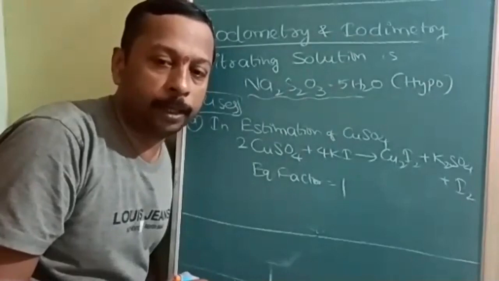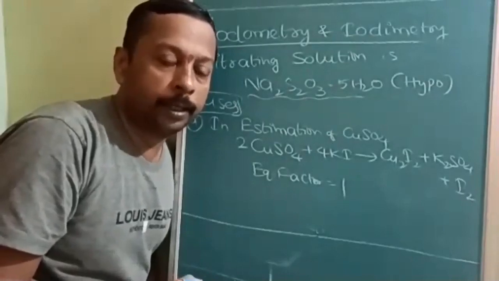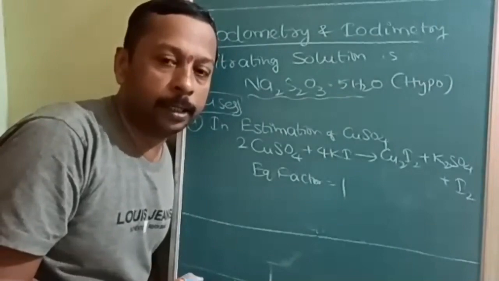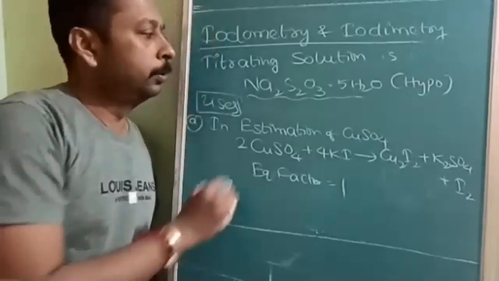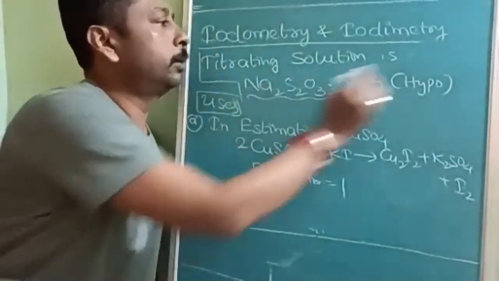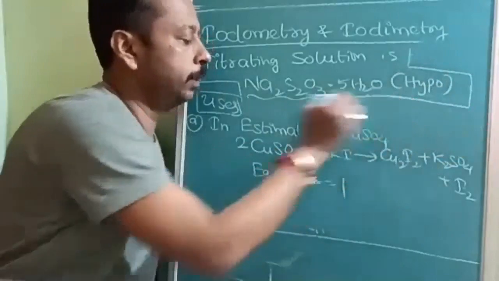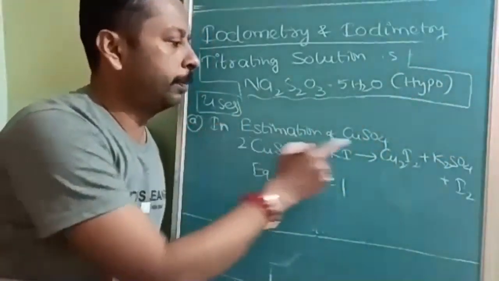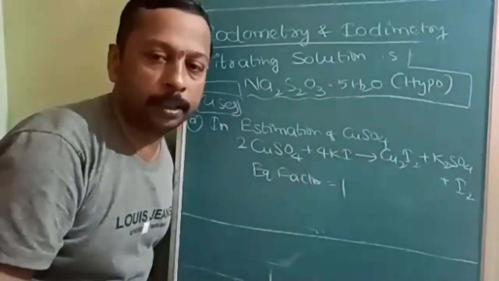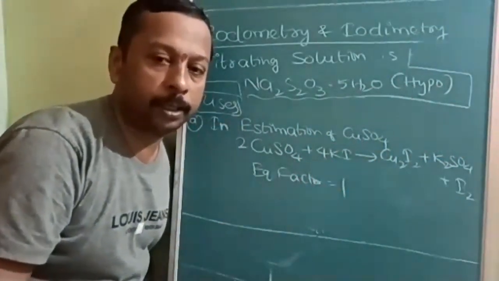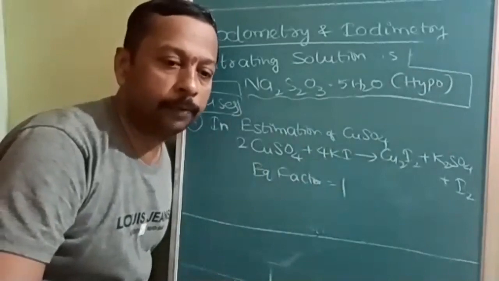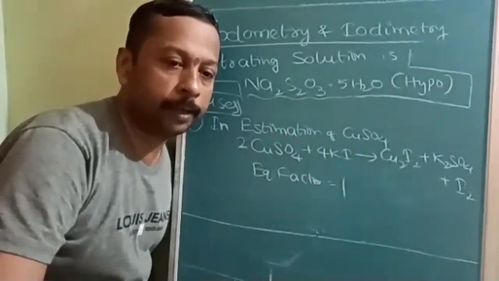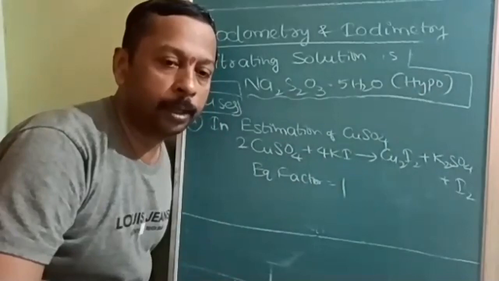I can give it to you, but I am sure that if I give it, you will think you need not solve it. If you solve and write, then the retentivity in your brain will be more. So this has got a lot of questions because of the many uses. In the estimation of copper sulfate, that is, in finding out the concentration of copper sulfate, it is used. How is it used?